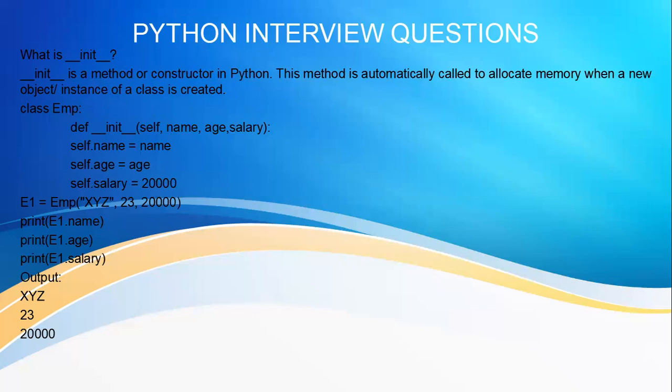It's just like the this keyword in Java or C++. Once we create the object E1, if we want to print the name of E1, we write print E1.name. If we want to print the age of E1, we write print E1.age. If we want to print the salary of E1, we write print E1.salary. That will give you the output XYZ, 23, 20,000. So this is the explanation of the init function.